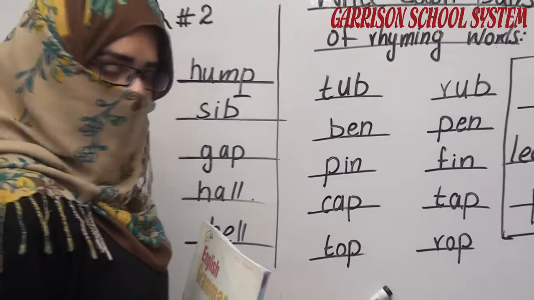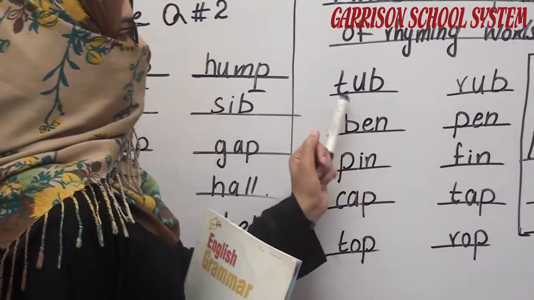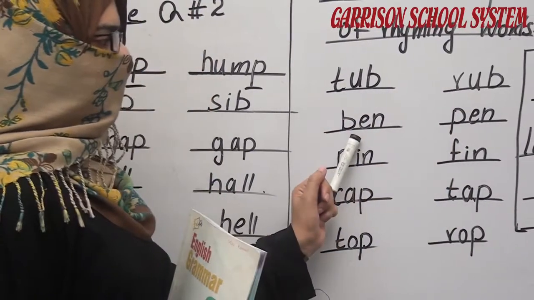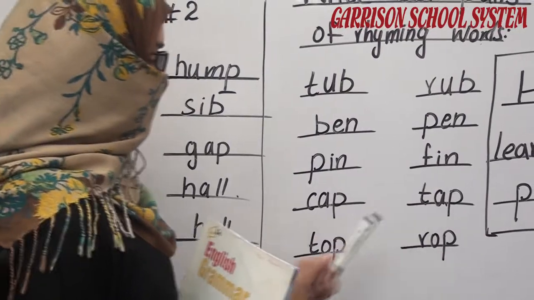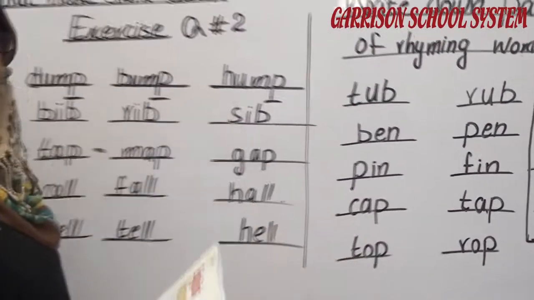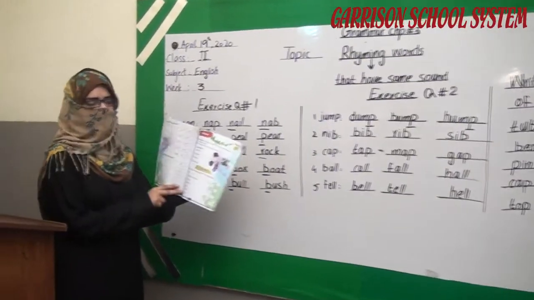Pairs of rhyming words, like this one has the same sound and the next one is also the same sound. Tub, rub, ban, pen, pin, fin, cap, tap, top, drop. These are all about unit number 3 and this chapter is completed now.